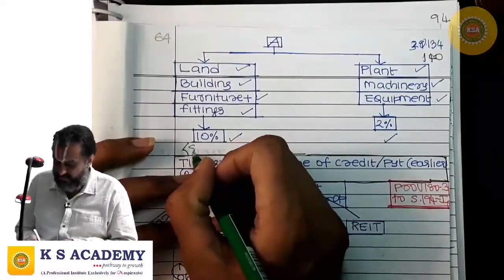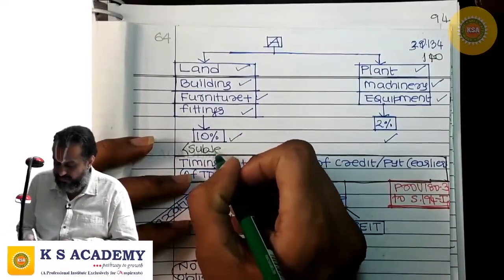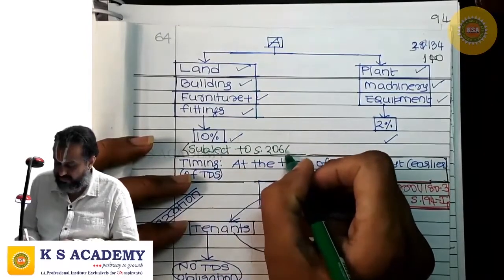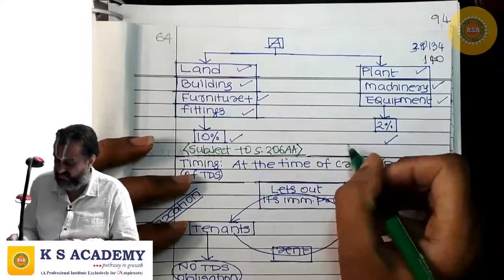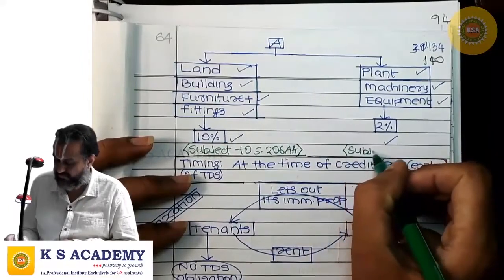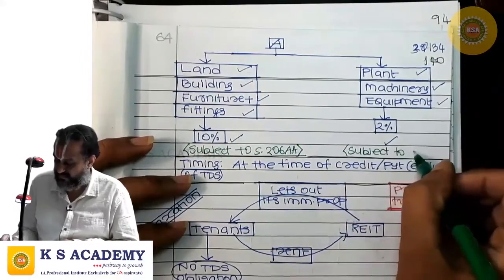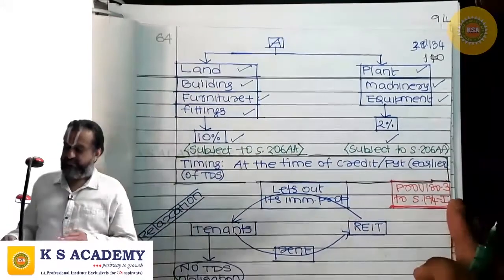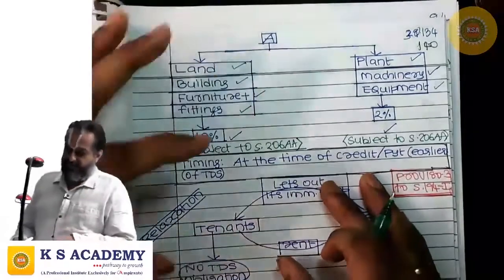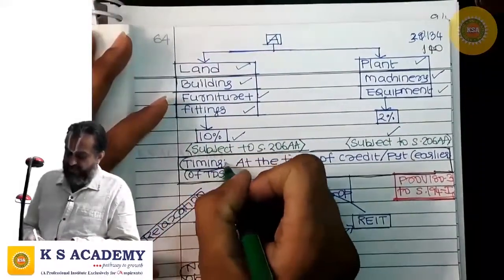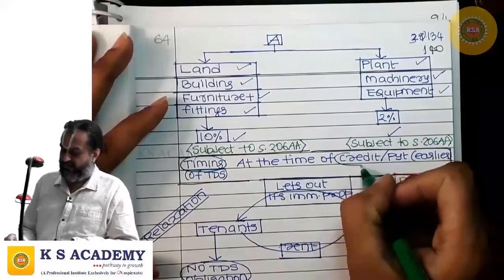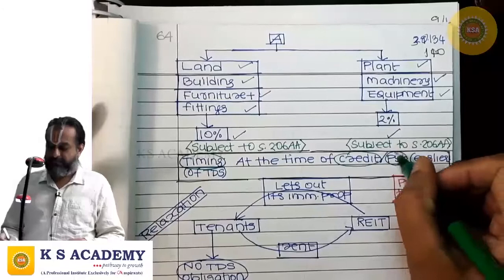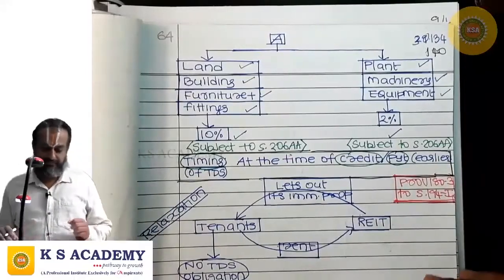And this is subject to provisions of section 206AA. The timing of TDS is: tax shall be deducted at source at the time of credit to the account of the payee in the books of accounts of the payer or at the time of payment, whichever is earlier.